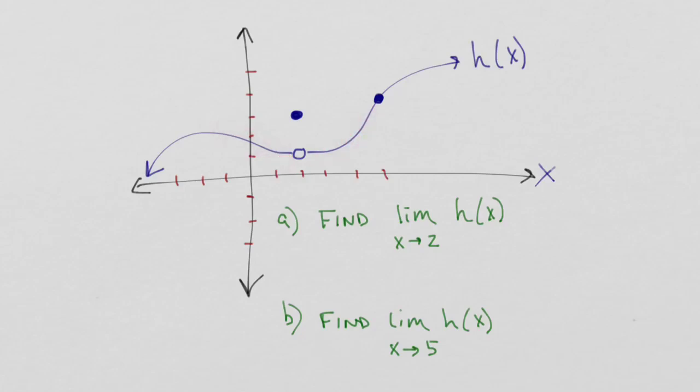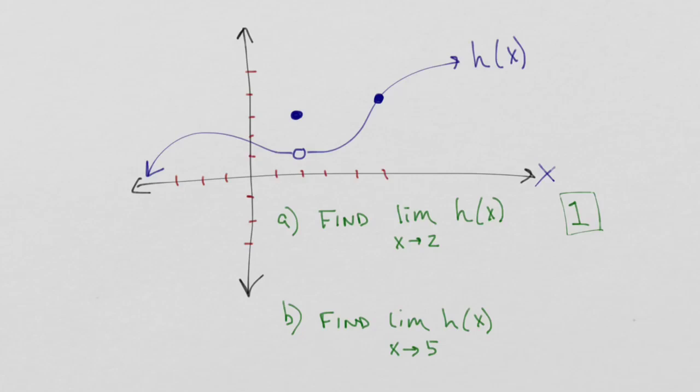And what I'm asking myself is, where does it look like my graph is going as I get infinitely close to the point at which x is 2? And what you should notice is that it looks like I'm going to get infinitely close to a y value of 1. So the answer to letter A is, in fact, 1.